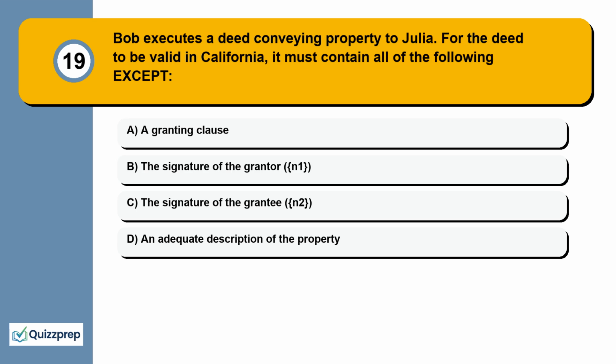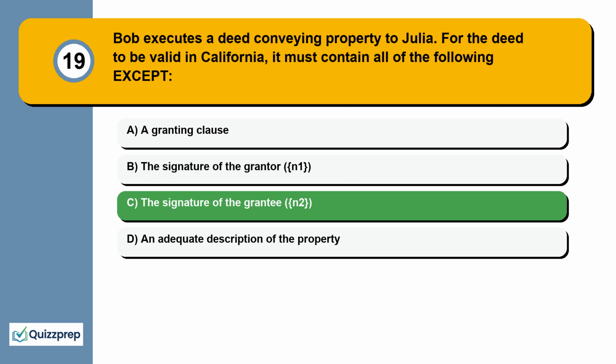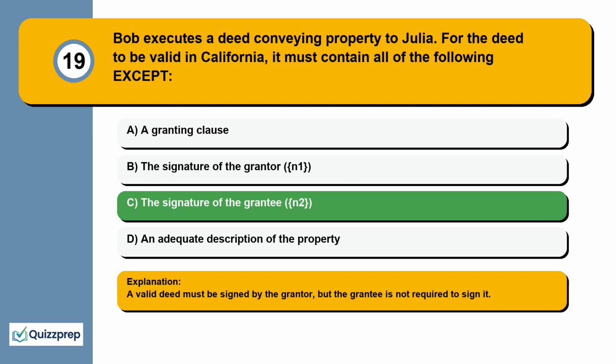Question 19. Bob executes a deed conveying property to Julia. For the deed to be valid in California, it must contain all of the following except a granting clause, the signature of the grantor, the signature of the grantee, an adequate description of the property. A valid deed must be signed by the grantor, but the grantee is not required to sign it.